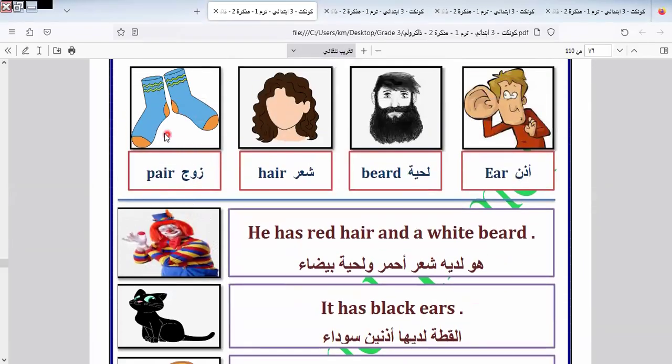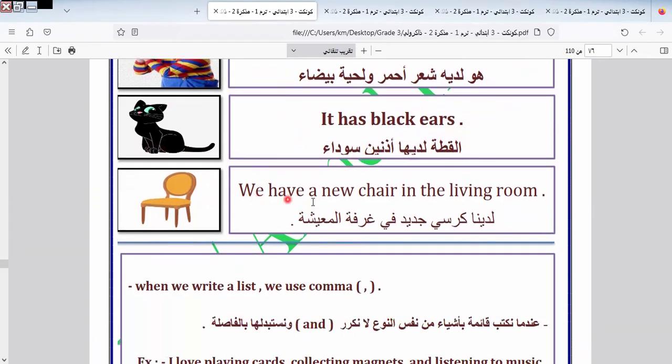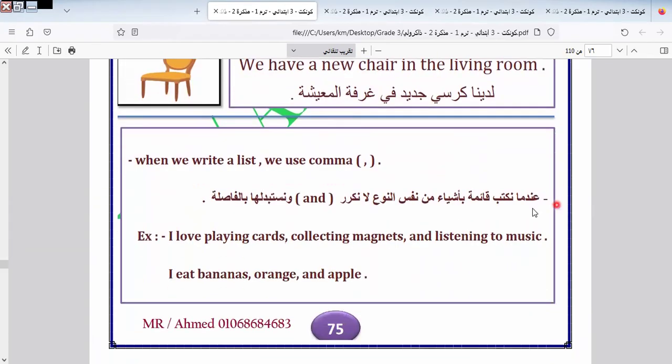Here we have pair, which means a pair of something. We say a pair of shoes, a pair of socks, and so on. Hair, bird, this is called bird. Ear. He has red hair and a white bird. This is a clown. It has black ears. We have a new chair in the living room.